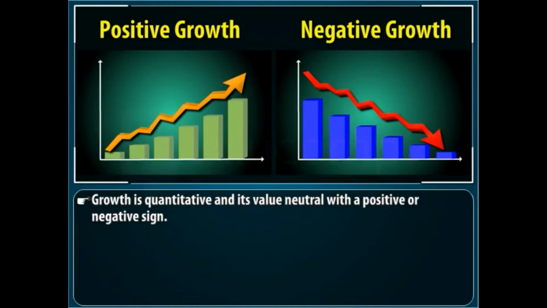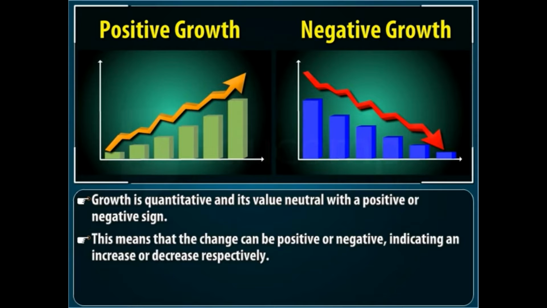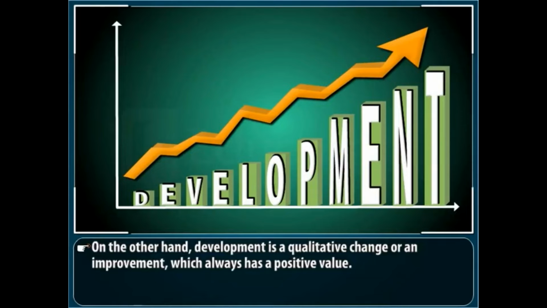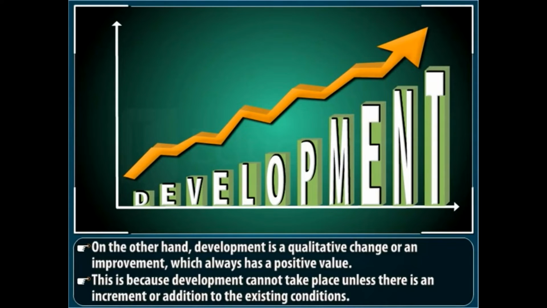First, let us discuss growth. Growth is quantitative and value neutral with a positive or negative sign. This means that the change can be positive or negative, indicating an increase or decrease respectively. To put it in simple words, when a thing grows, it shows an increase in something that can be measured or counted. On the other hand, development is a qualitative change or an improvement which always has a positive value. This is because development cannot take place unless there is an increment or addition to the existing conditions.